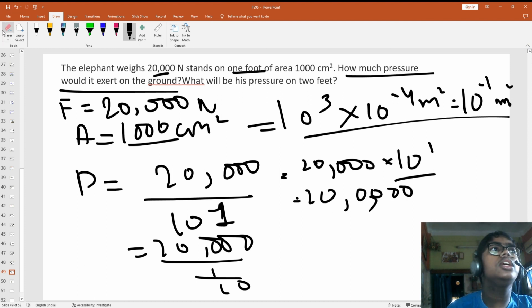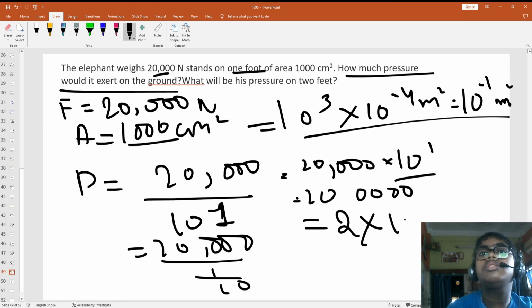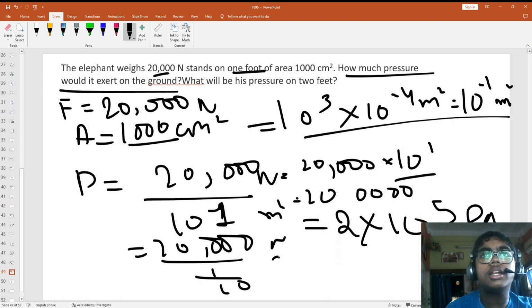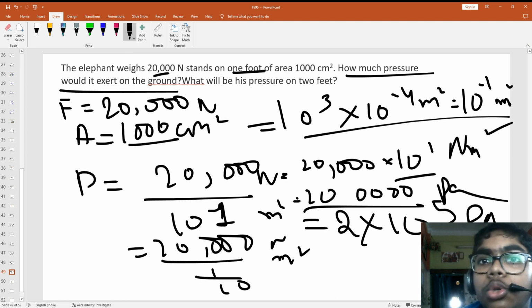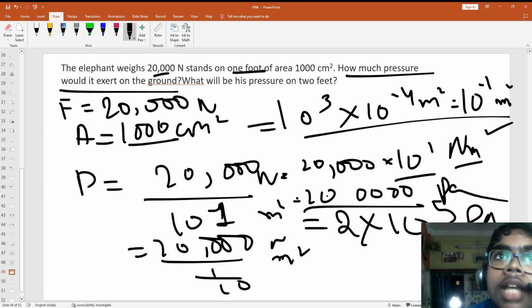So this thing is equal to 2 into 10 to the power 5 Pascal. So always write Newton meter square. Here also you will write Newton meter square only, but here you will write Pascal, because Newton and meter square are together here, combined they became one, Pascal. So the answer will be 2 into 10 to the power 5 Pascal for 1 foot.